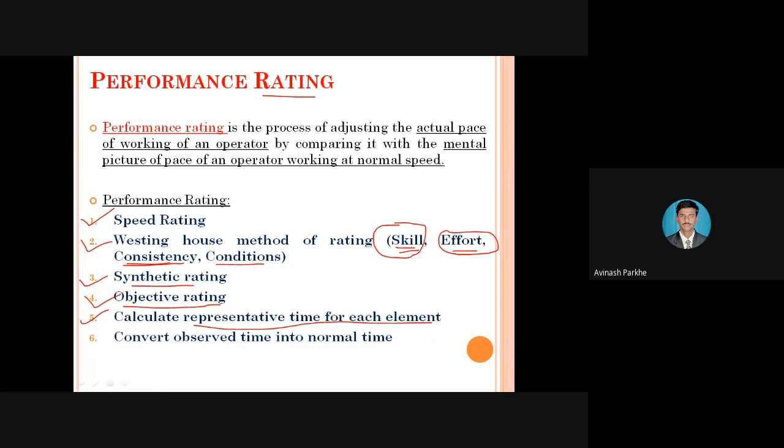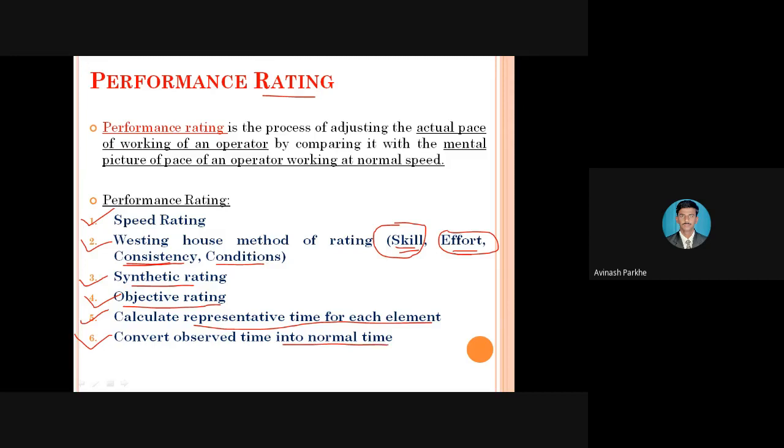Therefore, here in the fifth method, what do we have to do? We have to calculate the representative time for each and every element. That is, we divide the work into a number of elements, and for each element we calculate the time. And last, convert the observed time into the normal time.